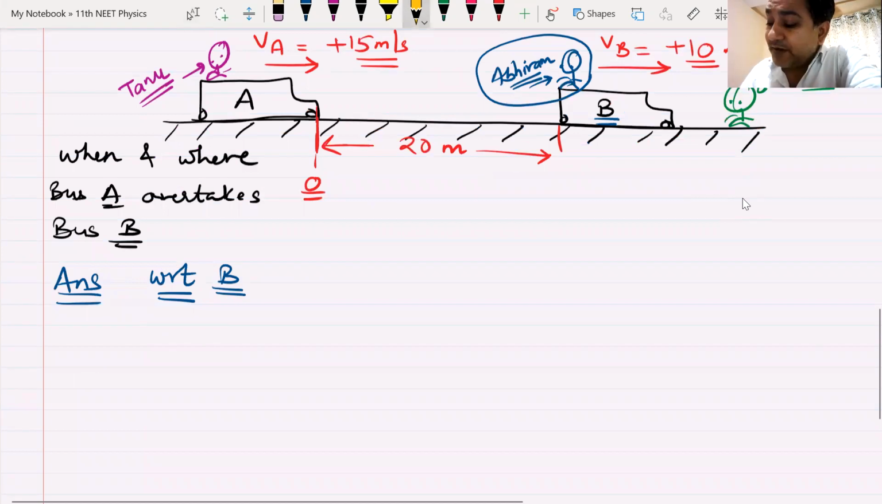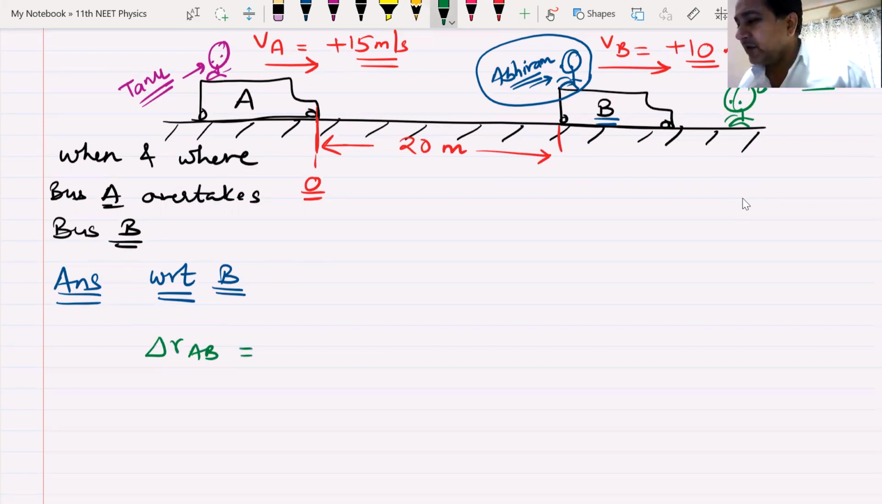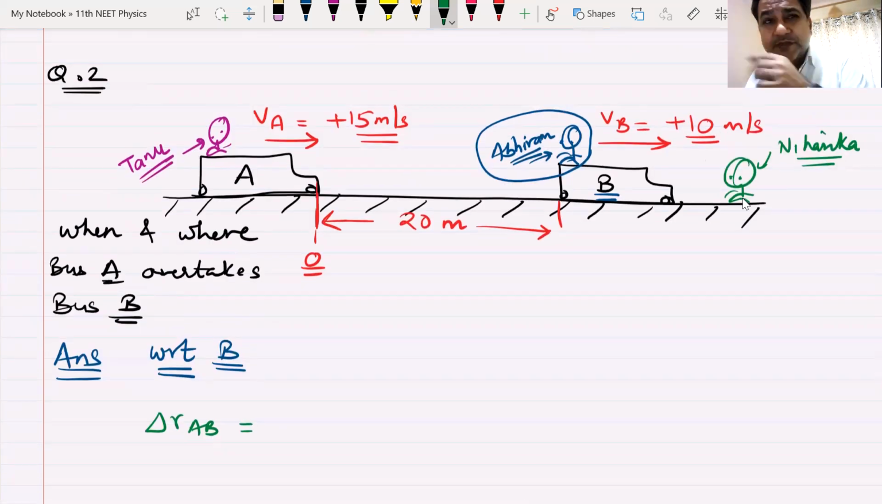What will be the displacement of, oops, wrong color. What would be the displacement of A with respect to B if A has to overtake B? Remember, B does not go anywhere. How much must bus A be displaced so that it overtakes bus B? The answer is right there in front of your eyes. How much should bus A move so that it overtakes bus B? Remember, these are point objects. How much should bus A move? Anyone? The displacement of A with respect to B.